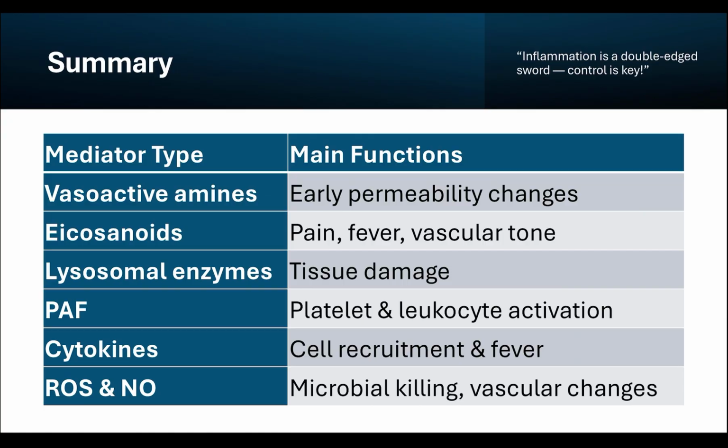To summarize, vasoactive amines initiate immediate vascular changes. Eicosanoids regulate pain, fever, and vascular tone. Lysosomal enzymes contribute to host defense but may damage tissue. PAF intensifies inflammation. Cytokines direct leukocyte recruitment and systemic reactions. And reactive oxygen species and nitric oxide help eliminate microbes. Altogether, these cell-derived mediators are central to both the beneficial and harmful effects of inflammation.